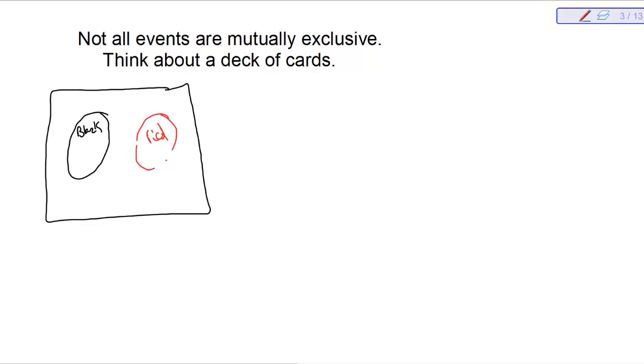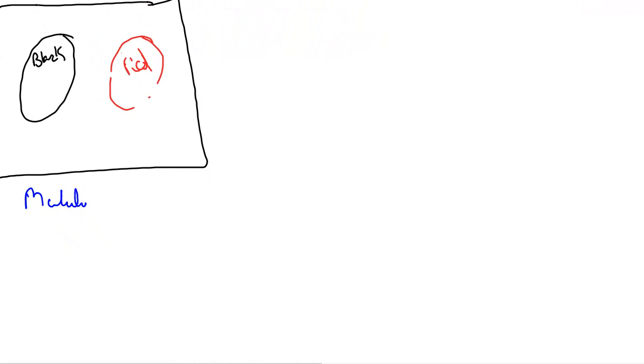A card cannot be red and black at the same time, so these are considered mutually exclusive. So these are mutually exclusive because they cannot be a red and a black at the same time.